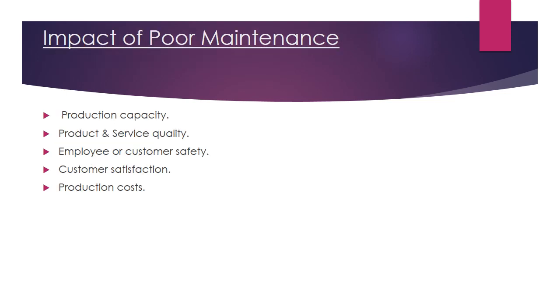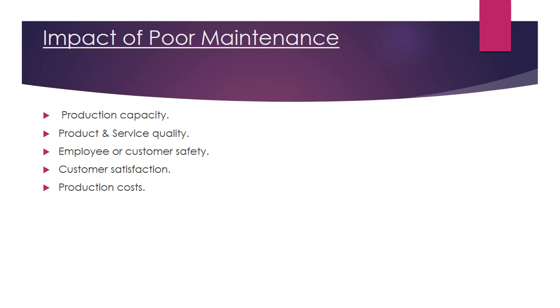Next we have the impact of poor maintenance. First one is production capacity. If the organization is not having the right maintenance, the production capacity can decrease. How will it decrease? If you are not maintaining the machinery in the right way, not using the equipment in the right way, not servicing the machines or changing the spare parts, the production capacity is not going to be the same. Why? Because the machinery cannot function for a longer period, so it may break down. That's the reason the production capacity may decrease.